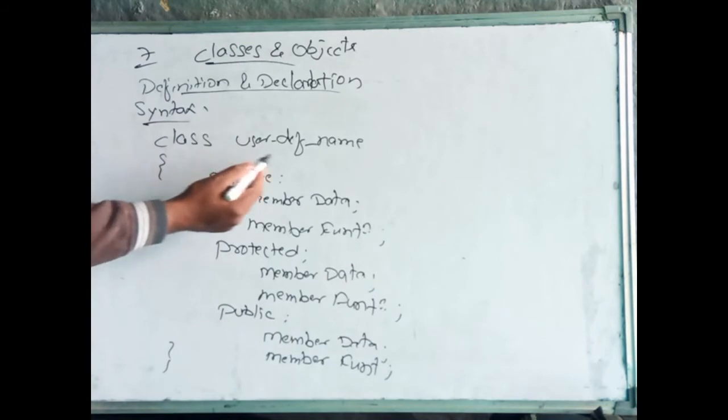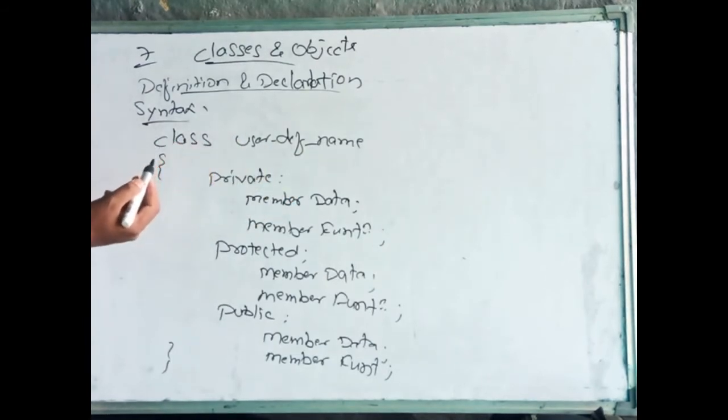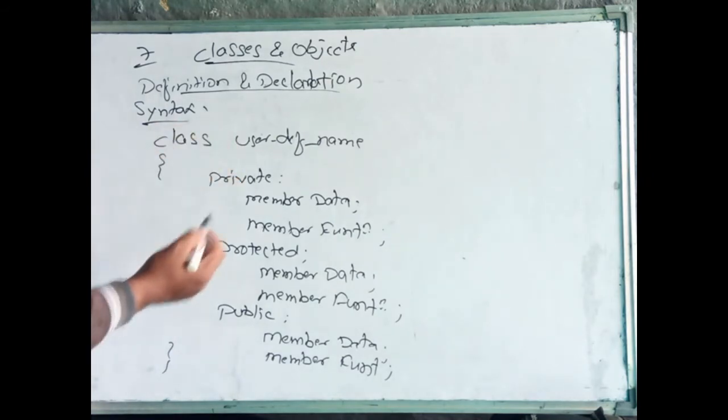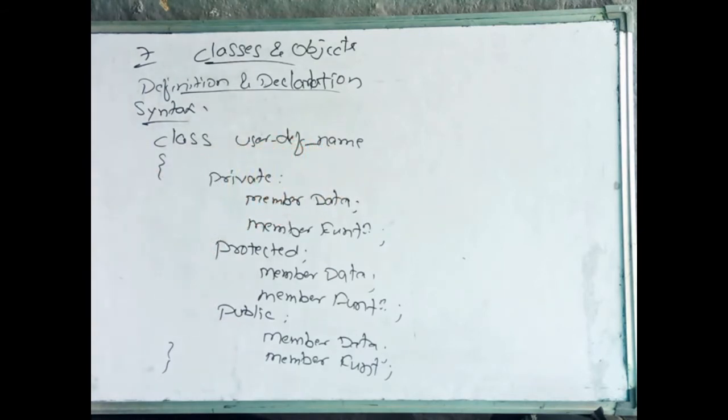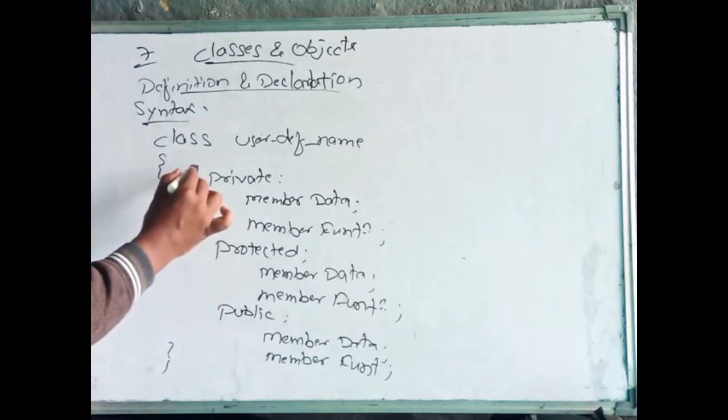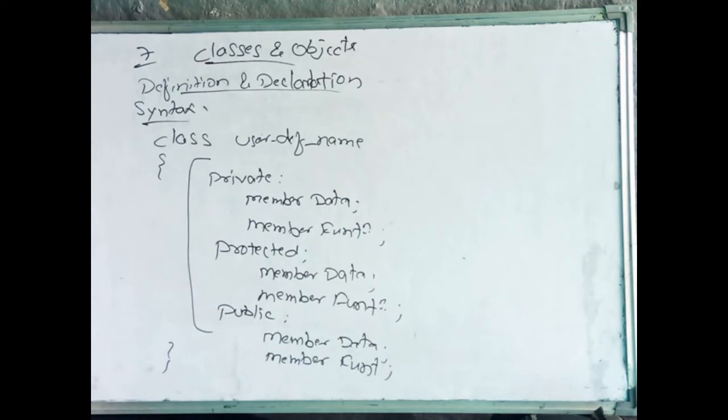It contains one user defined name. We define the class using the keyword class. Class is a keyword. Keyword is nothing but a predefined word which has some value. By using the class keyword, we are defining the class. Here is the user defined name. Any name we can give to the class, and it contains the body of the class. This is the body of the class. This is the name of the class. The body of the class is written within the flower brackets, within the flower brackets only.